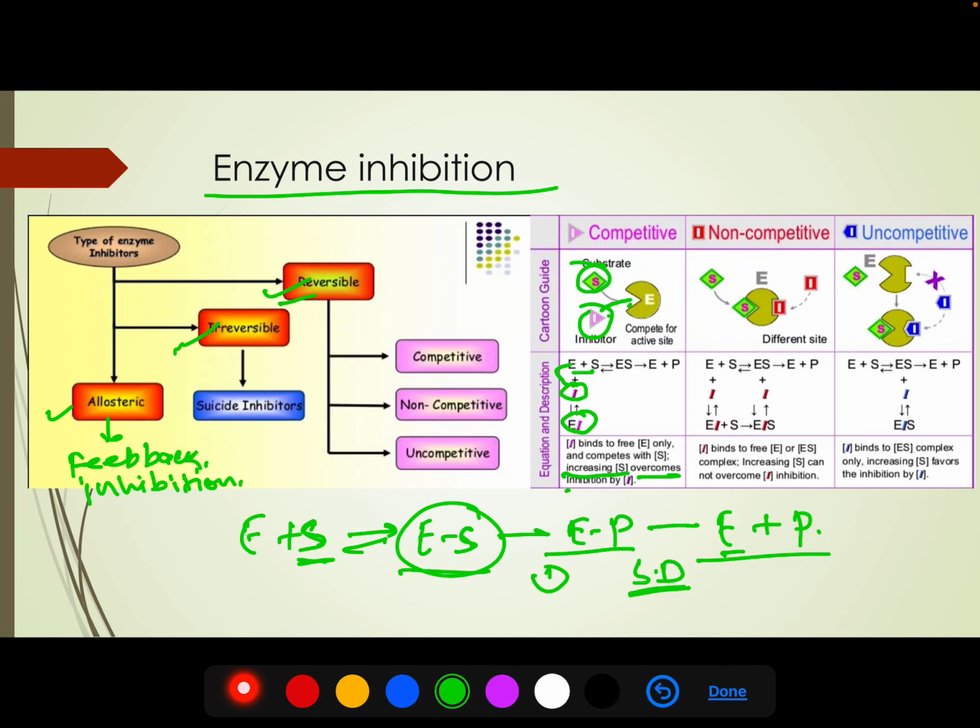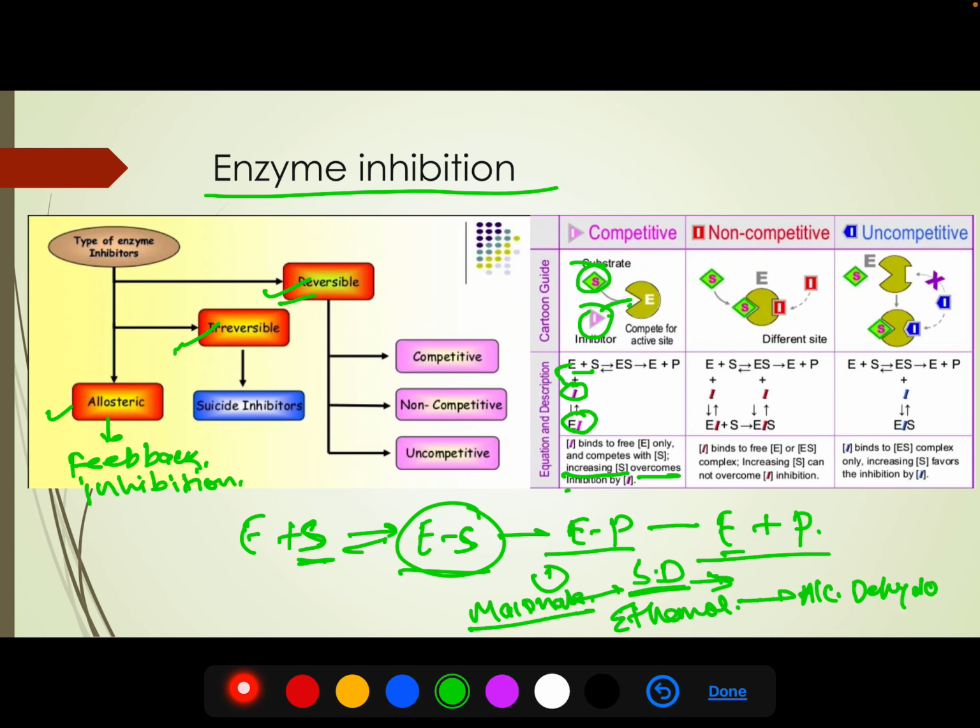Succinate dehydrogenase is an enzyme that is found on the inner mitochondrial membrane. We will learn about this in the respiration chapter. This enzyme is inhibited by malonate. Malonate is an analog to the normal succinic acid, and it binds to the succinate dehydrogenase and inhibits it.